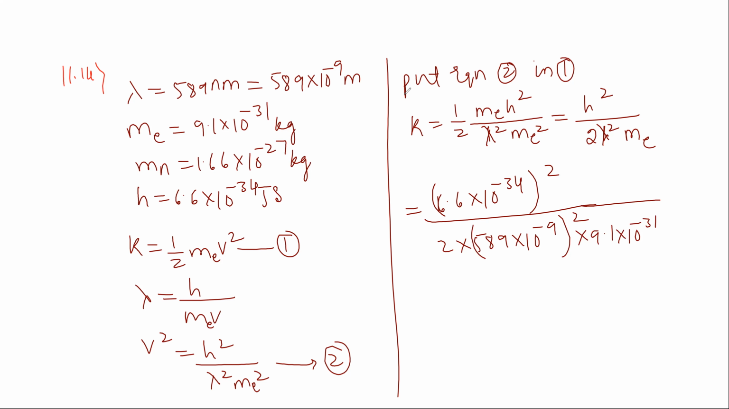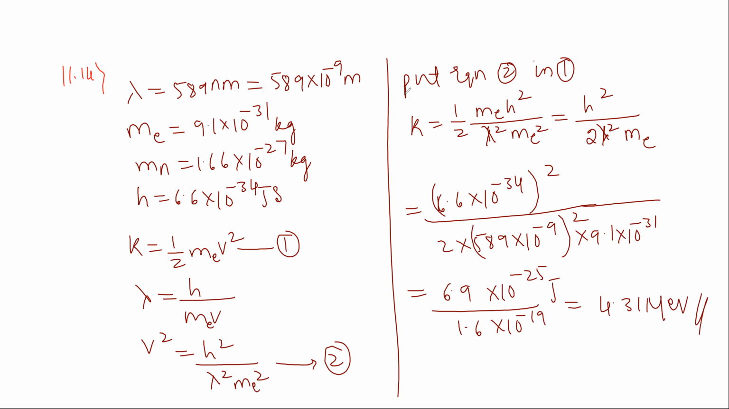When we put this in and simplify, we are getting almost equal to 6.9 into 10 to the power of minus 25 joule. To convert that to electron volt, divided by 1.6 into 10 to the power of minus 19, so we are getting 4.31 mega electron volt.